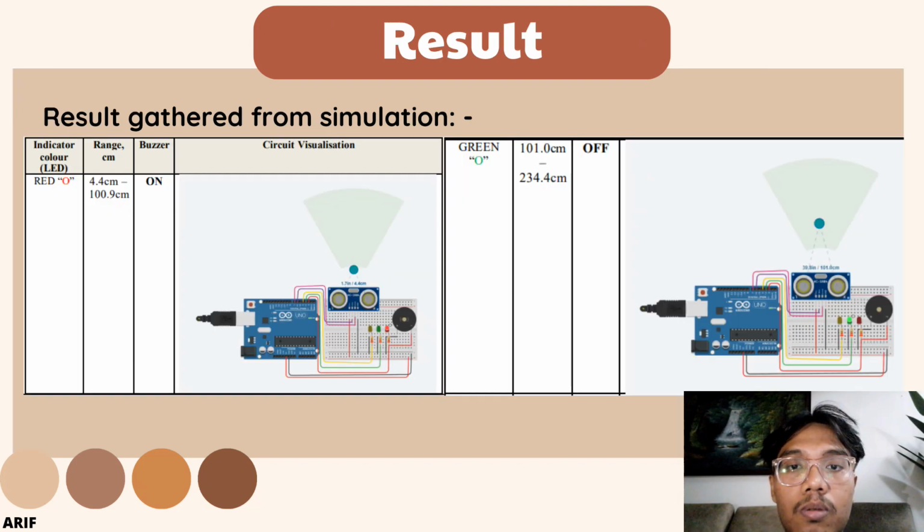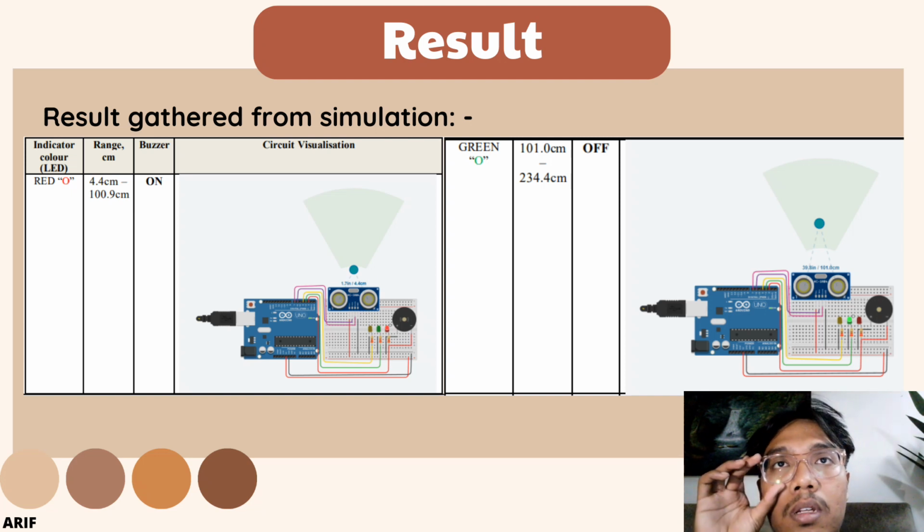Assalamualaikum warahmatullahi wabarakatuh. My name is Arif Lukman BMMA SABRI, and I will continue on our result on this project. From the simulation using Tinkercad, we saw that the indicator color displayed is three: red, green and yellow. Starting from the red, the range is around 4.4 cm until 100.9 cm, including the buzzer sound.